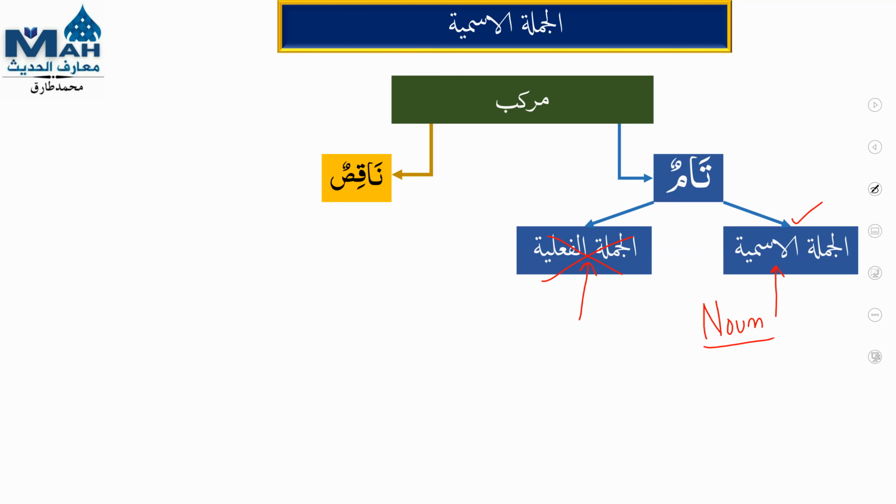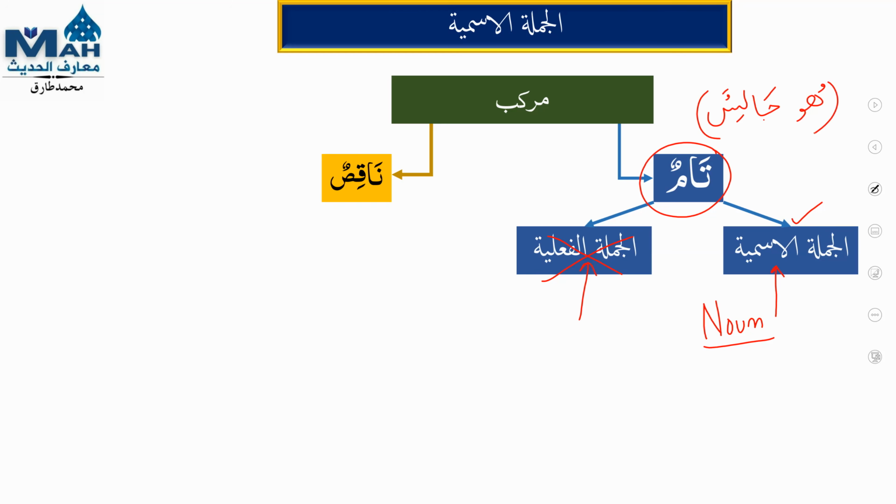So alhamdulillah, we have made a lot of sentences. What is al-jumlatul ismiya? It consists of a minimum of mubtada and khabar. So tamun is any compound which gives you complete meaning. For example, huwa jalisun, he is sitting. Huwa jalisun, so it is giving a complete meaning. What is naqis? Naqis is incomplete, something which cannot explain itself.